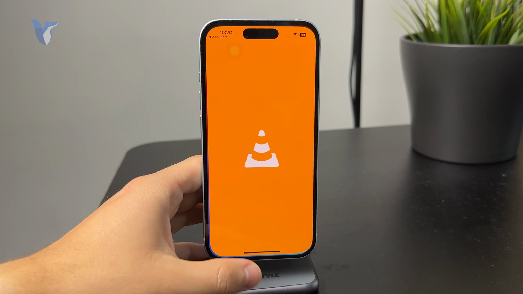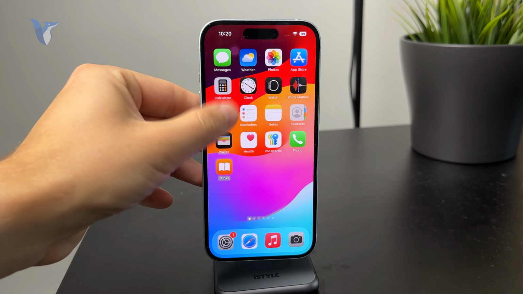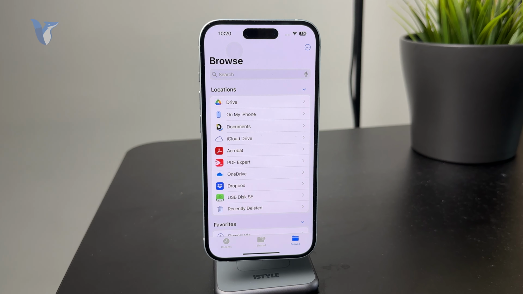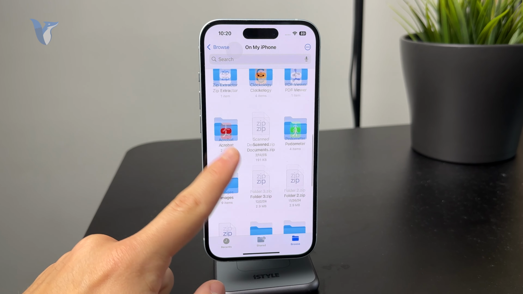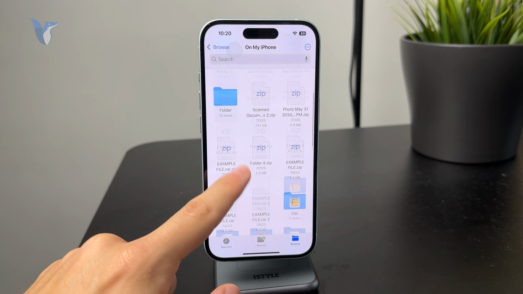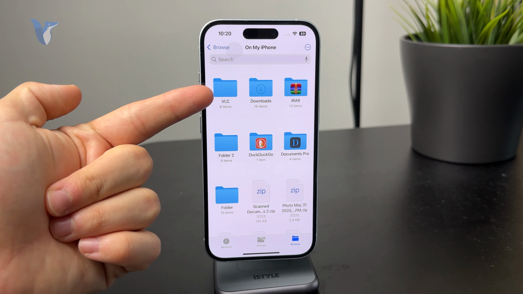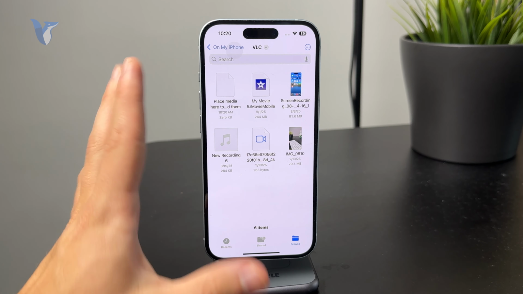What we need to do instead is to locate the Files application on your device. And then, since we have the VLC app downloaded, in your iPhone section, like in your local storage, the VLC folder should show up, right? It has the VLC icon on top of the blue folder icon. And this is the folder dedicated to the VLC player.